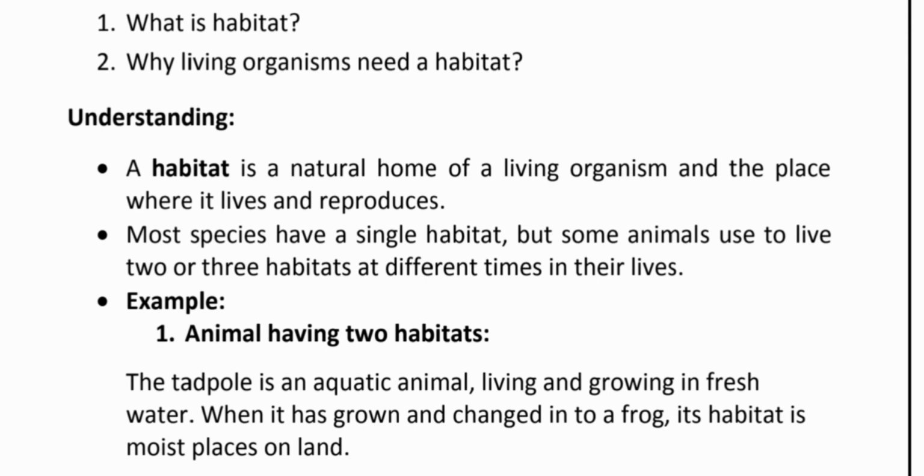Most species have a single habitat. Students, keep it in mind, some animals live in just one place, so their habitat is one. But some animals live in 2 or 3 habitats at different times in their lives. You can observe in the surroundings that some animals live in one or more places. It means they have one or more habitats.